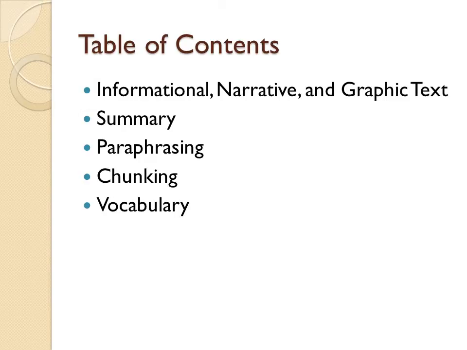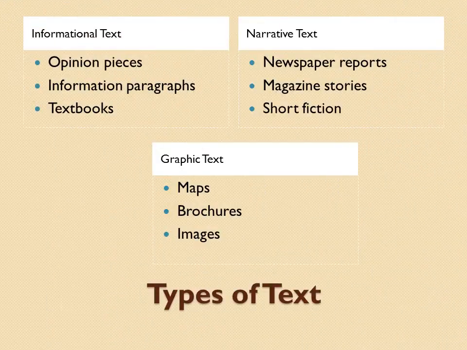Content. Informational, narrative, and graphic text. Summary, paraphrasing, chunking, and vocabulary. Informational text examples are opinion pieces, information paragraphs, and textbooks. Narrative text is newspaper reports, magazine stories, and short fiction. And graphic text is included in both informational and narrative text. It includes maps, brochures, and images.